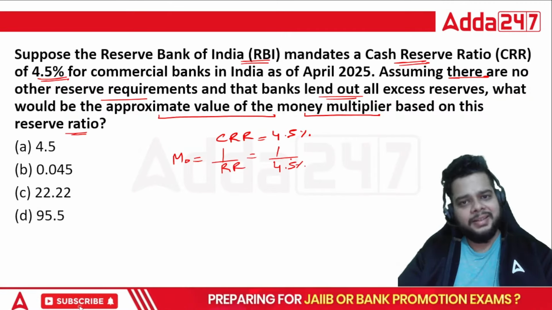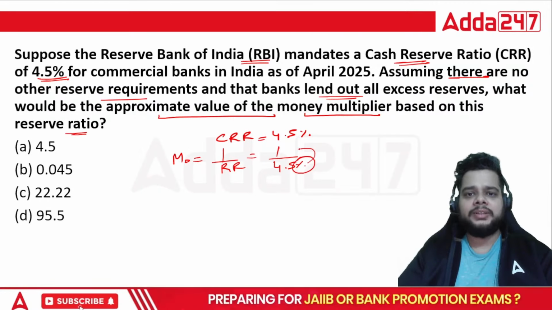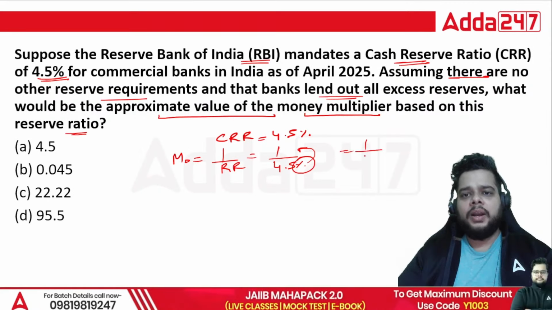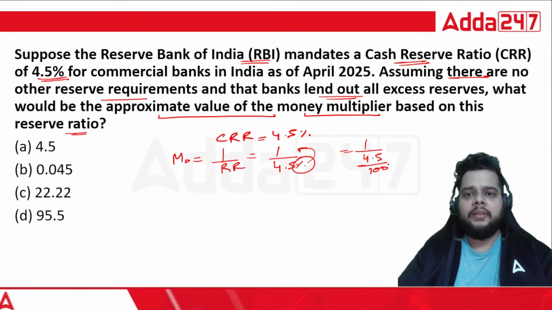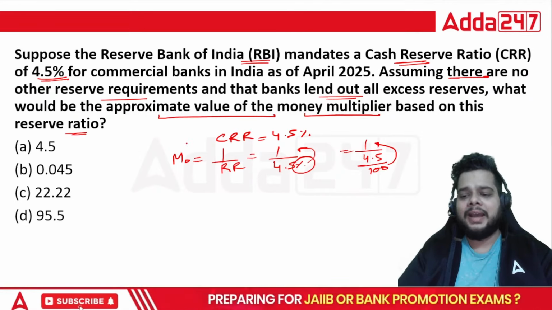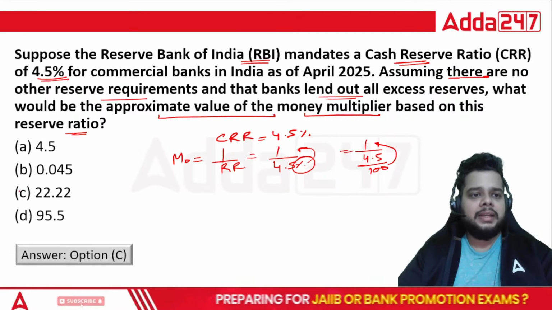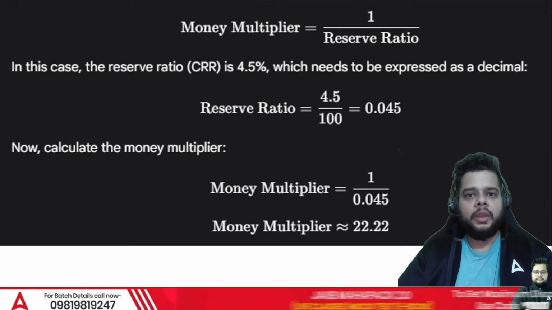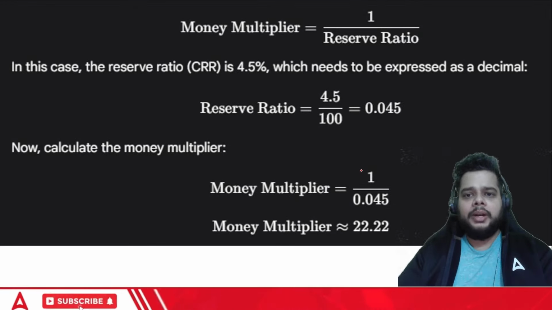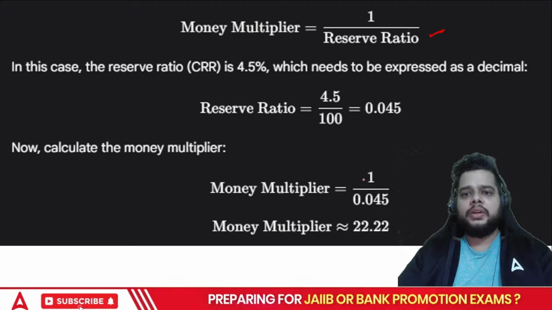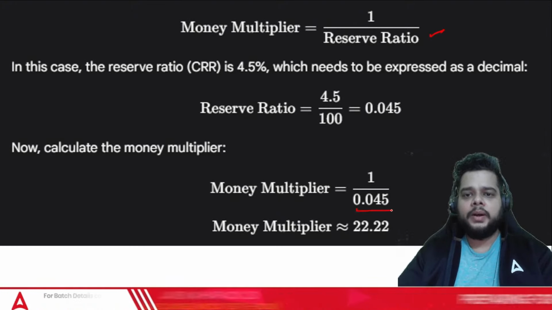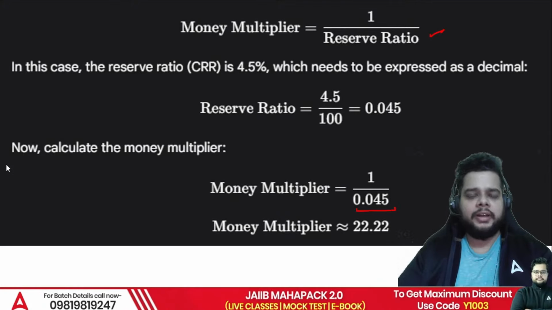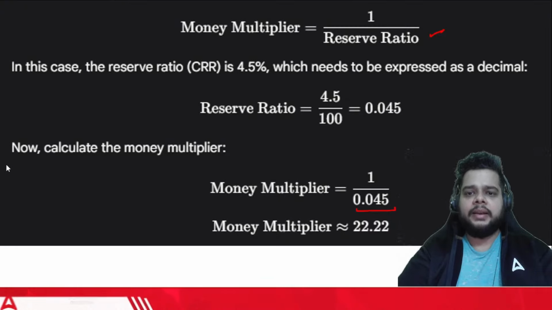Now, since it's a ratio, you have to remove the percentage sign. It will be 1 divided by 4.5 divided by 100. And when this is calculated, you will get the answer as option C, 22.22. Here, the money multiplier formula is 1 divided by reserve ratio, so it will be 1 by 0.045. After calculating it, you will get the answer as 22.22.